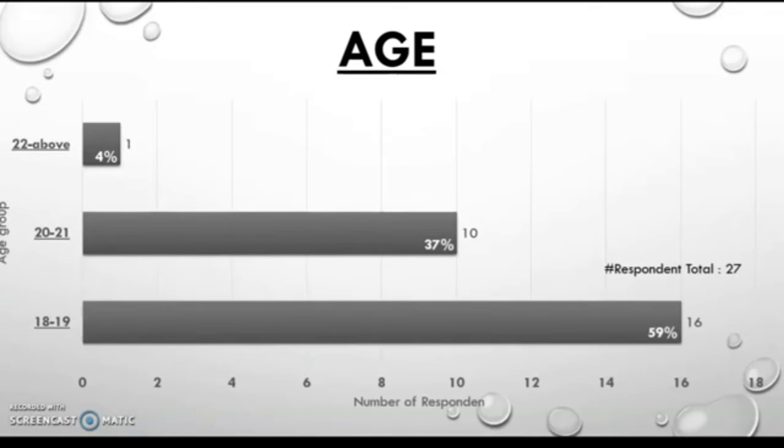Based on the data we collected, respondents aged 18 to 19 accounted for 59%, while those aged 20 and 21 are 37%, and the rest are 22 and above. It shows UPSI students who are 18 and 19 are more likely to travel.